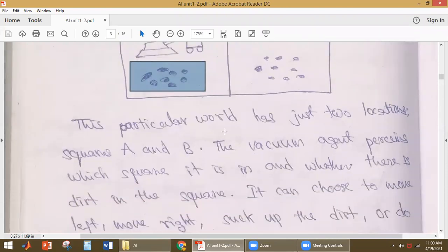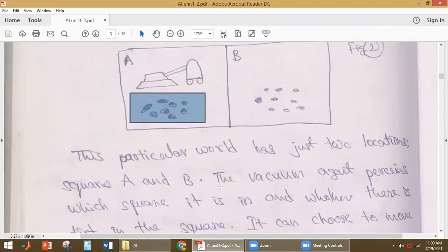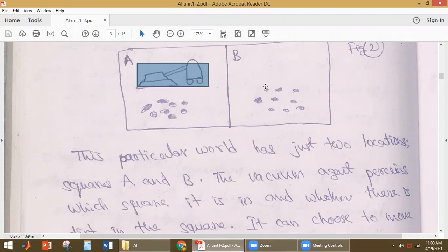Okay. So the vacuum agent perceives which square it is in and whether there is dirt in that square or not. These are the two pieces of information it has to perceive. Based on these two pieces of information, this vacuum cleaner agent will perform different actions, that is, either moving to the right or moving to the left, or cleaning the dirt.